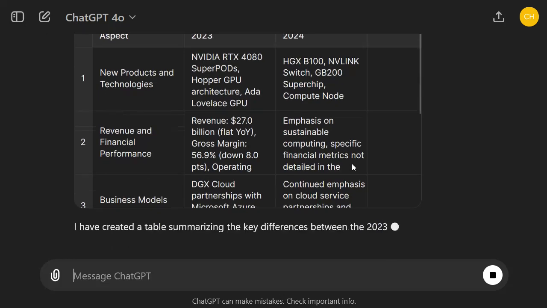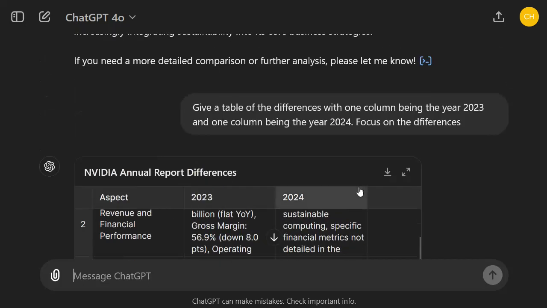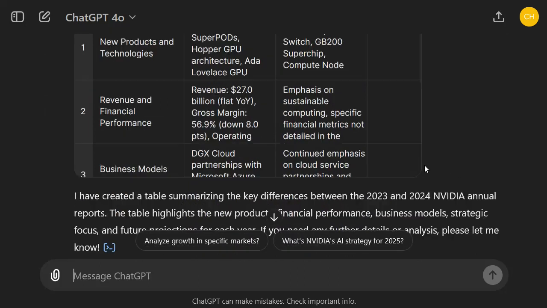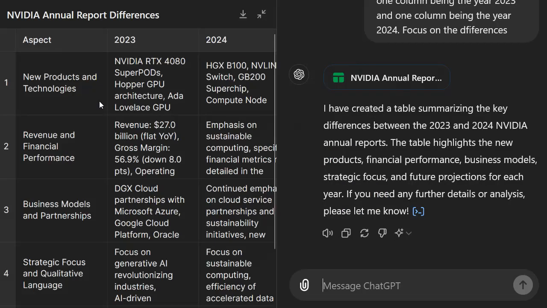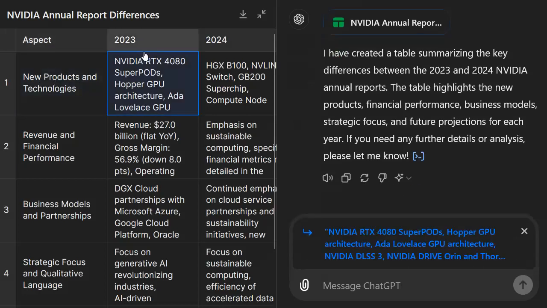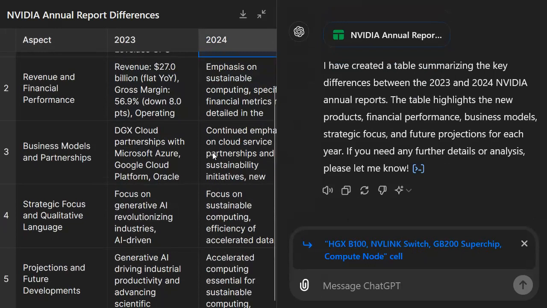Okay, here we have the table already. It summarizes the key differences between those years, so let's scroll through the table. Maybe let's expand the table. Okay, so here we see the aspect, new products and technologies. In 23 we have this RTX 4080, and here we have NVLink, for instance, super chips. But it wasn't able to actually extract any financial data, it seems, from the 24 report, right?